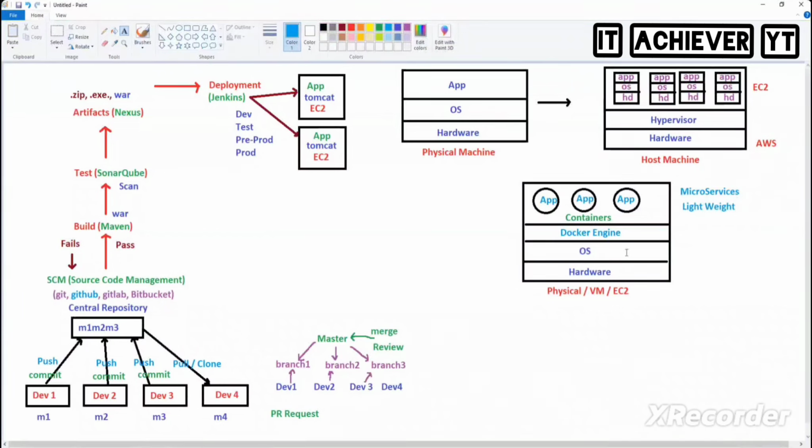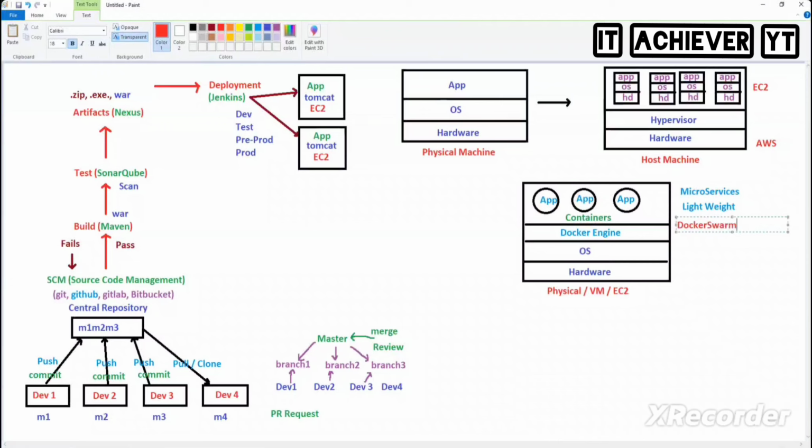Okay, fine. Now, you have how many containers here? For example, 3 or 30 containers. And if you manage multiple containers, can you manage multiple containers in one shot here? Yes, you can manage. Who said no? We have a concept called Docker Swarm. So using this, we'll learn later.